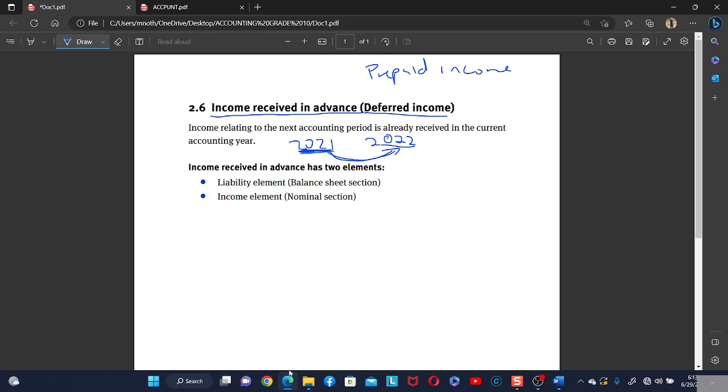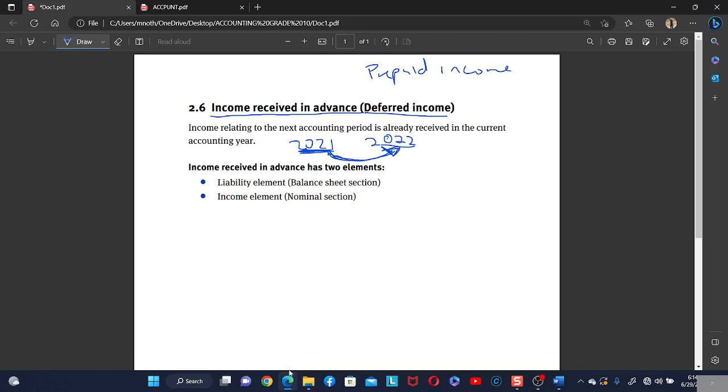So what will need to happen is the business will need to decrease the income account. Why? Because there is an income that does not belong in the current financial year.